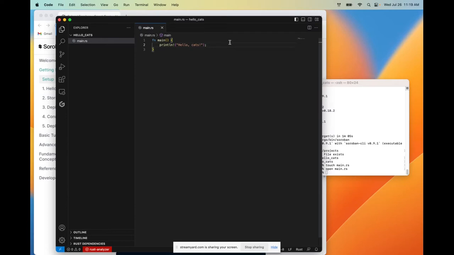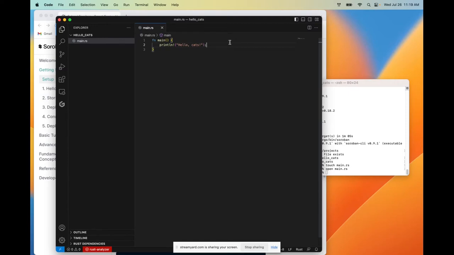So println exclamation point calls a Rust macro, which is denoted by this exclamation point. A macro is a little bit different from a normal function, but we're not really going to get into this right now. If you're curious to learn more, I'll include some links for extra resources about macros and the difference between macros and functions in the show notes.